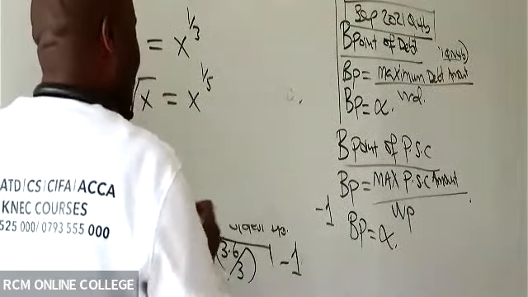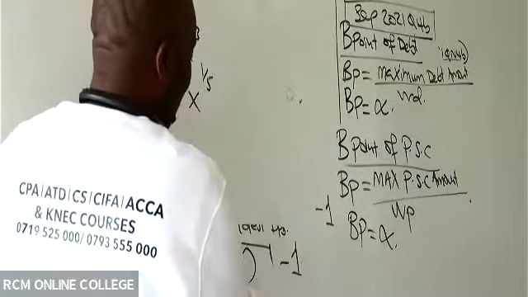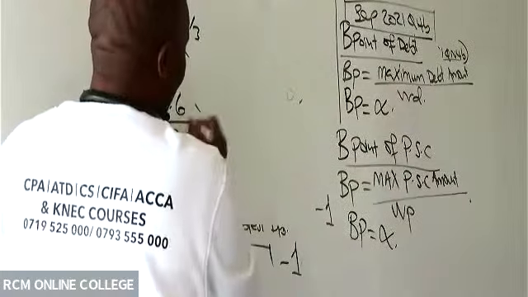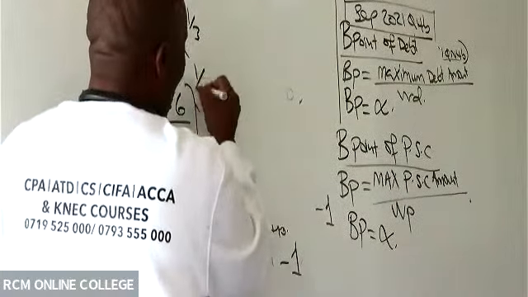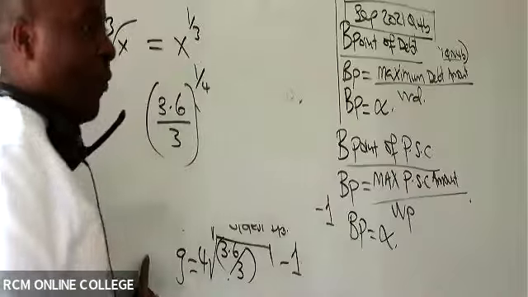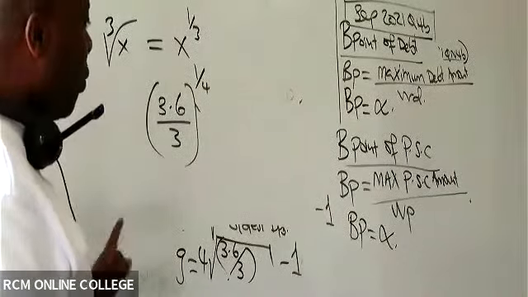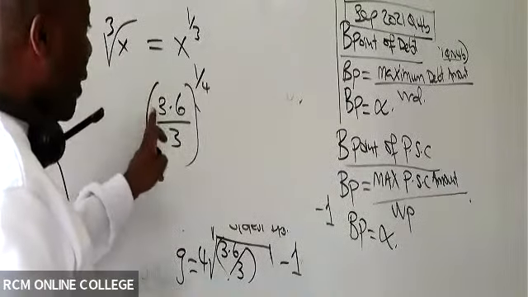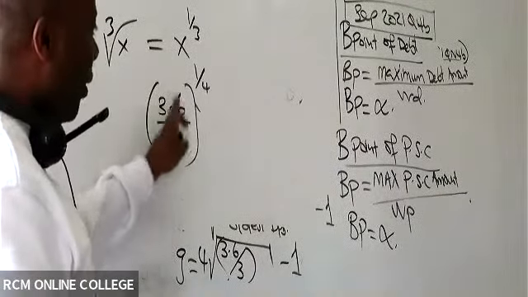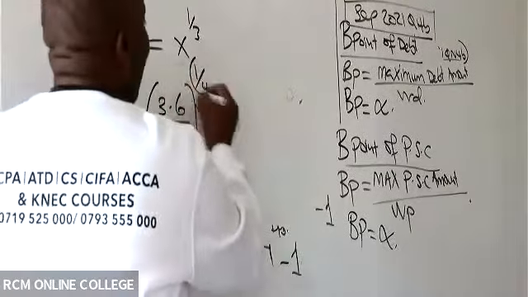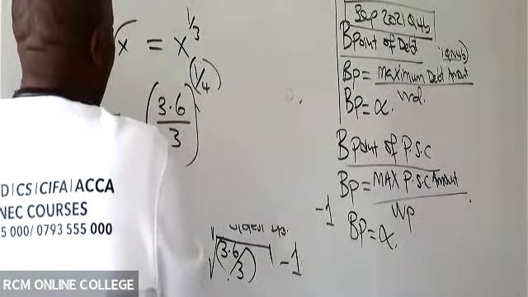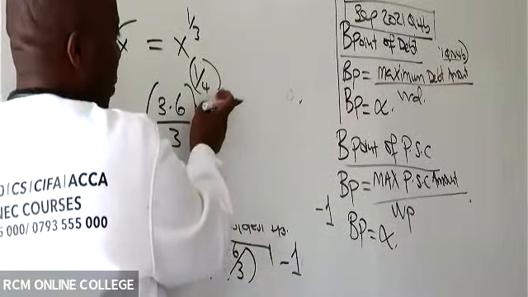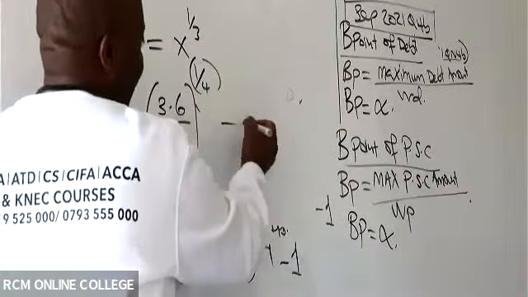So those students, what I normally tell them, for the fourth root, you come and do it this way. It will be 3.6 over 3, but now you say raised to power what here, somebody? 1 over 4. All of us have to do this. In your calculator, open brackets, you say 3.6 divided by 3, you close bracket, and then you press raised to. You'll be able to see raised to. And then you put a quarter in brackets, and then you say minus 1.